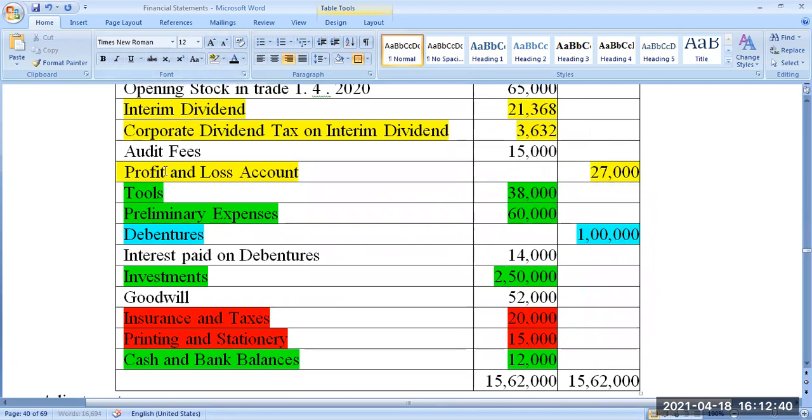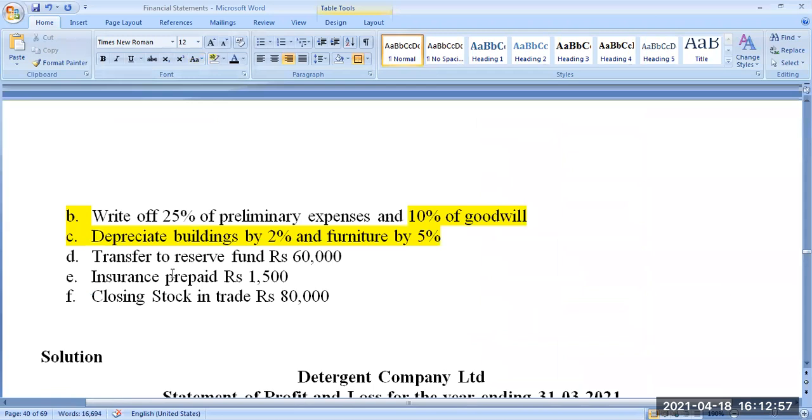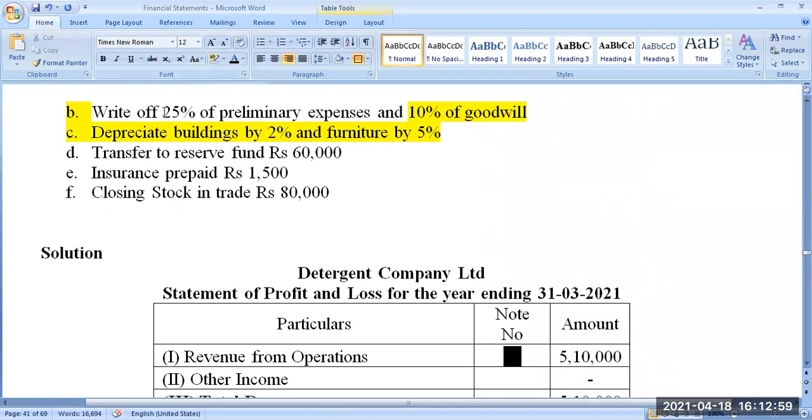Audit fee, 15,000. Preliminary expenses, not in full, but how much is to be written off? That much. Insurance and tax, printing and stationery. These many are there. So look at the preliminary expense. Only 25% is to be taken as an expense, remaining to be taken as an asset as it is.